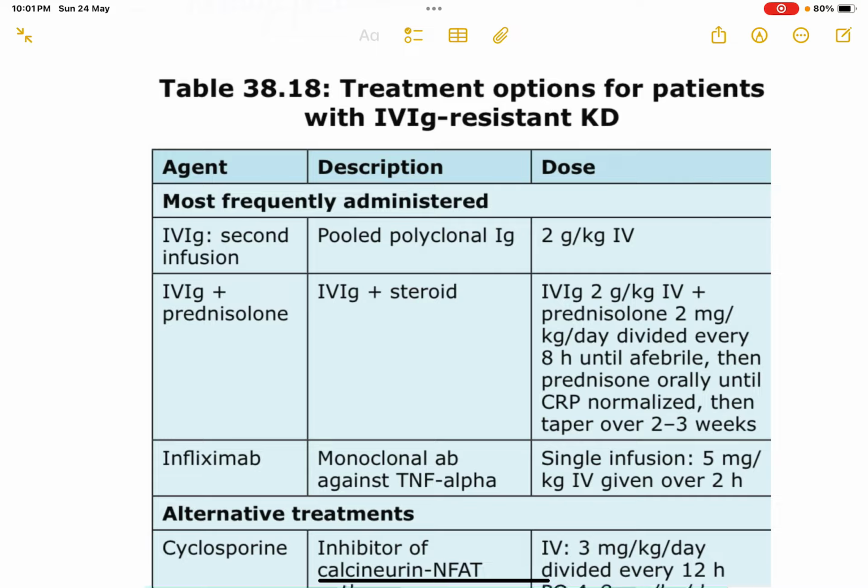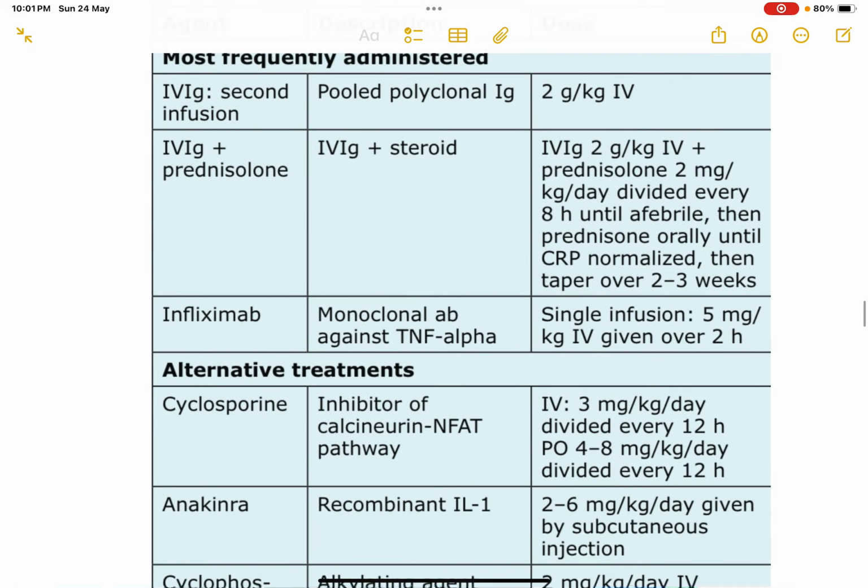So for IVIG plus prednisolone, we give IVIG 2 gram per kg IV as usual, and prednisolone has to be given at a high dose, 2 mg per kg per day, divided every 8 hours until afebrile. Then prednisolone orally until CRP normalizes, and then we have to taper the steroid over 2 to 3 weeks. Or we could consider infliximab, a monoclonal antibody against TNF alpha. You have to give a single infusion of 5 mg per kg IV over 2 hours.